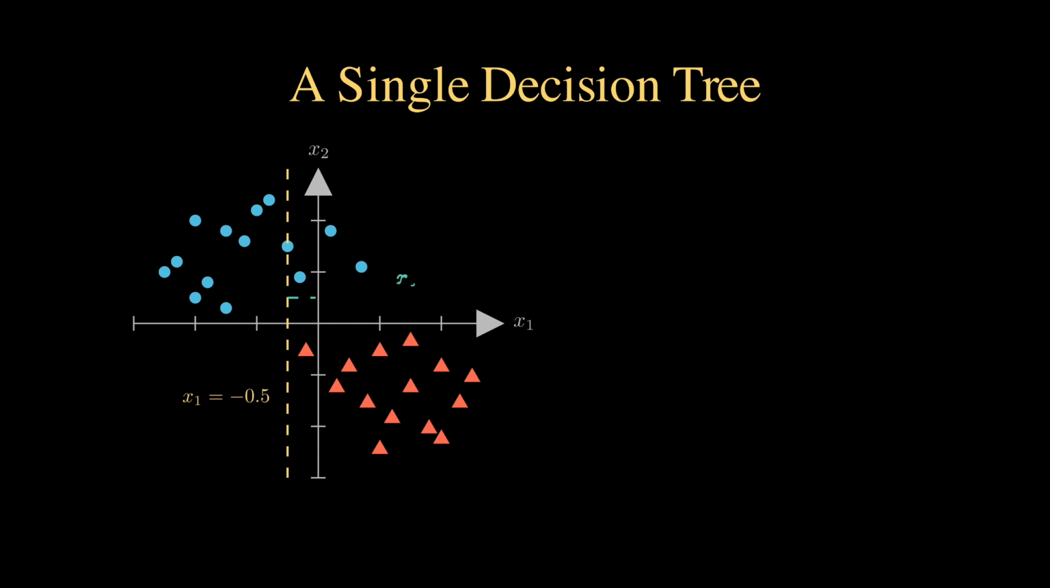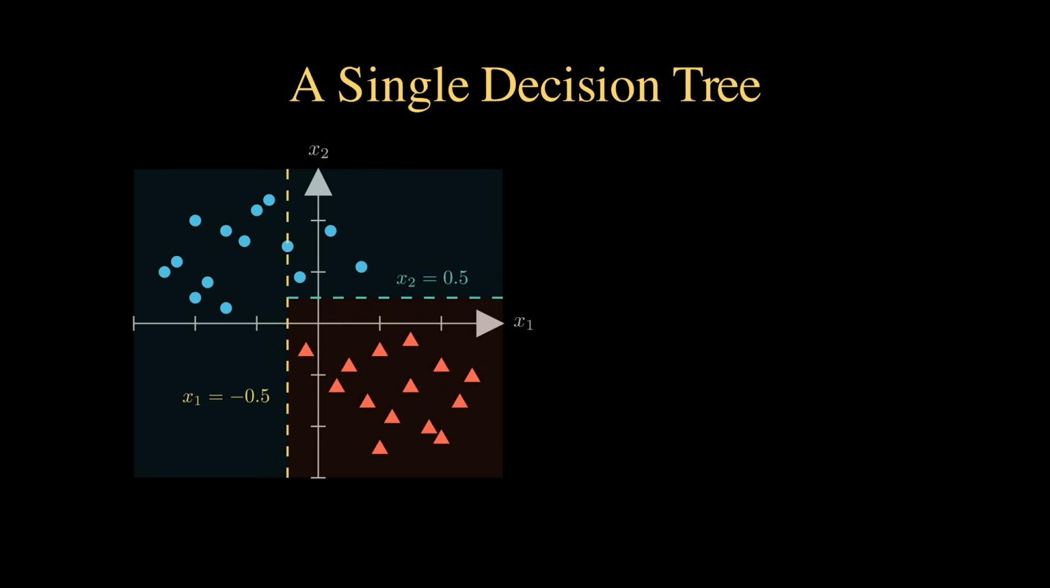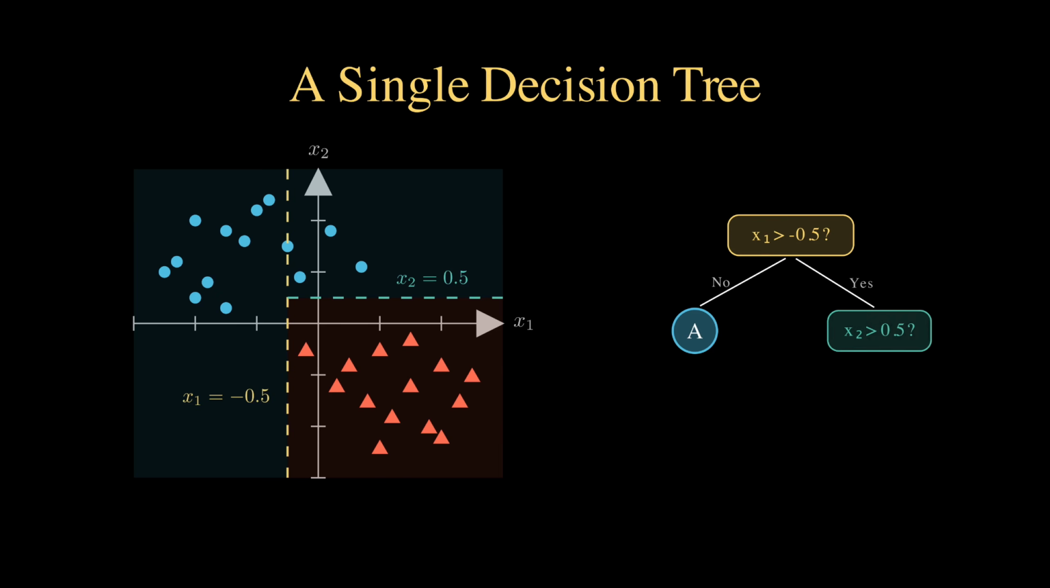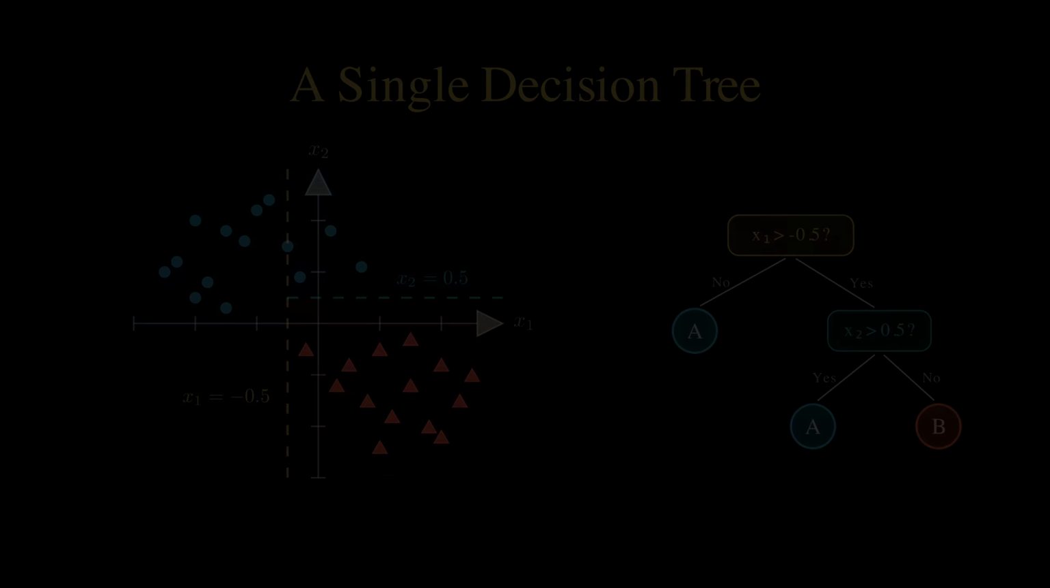Within each region, another question draws another line. And each rectangle gets assigned to whichever class dominates it. So, the tree is just a series of axis-aligned splits, carving the space into boxes.